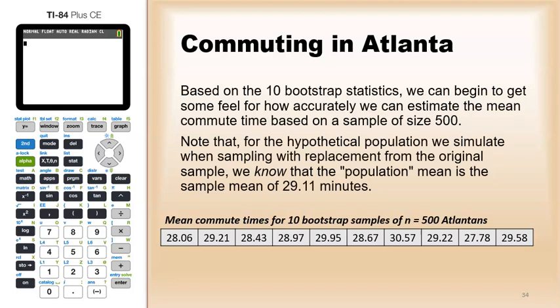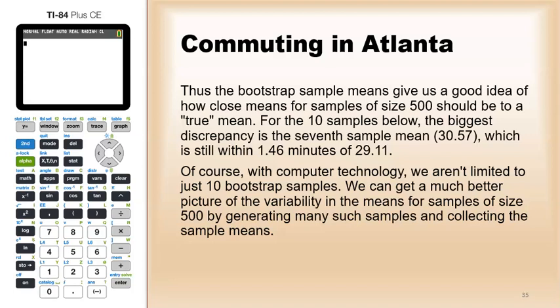Based on the 10 bootstrap statistics, we can start getting a feel for how accurately we can estimate the mean. Note that the hypothetical population we simulate when we're sampling with replacement is actually the original sample. So we know that our pretend population mean is 29.11. This is going to be the center of our distribution. Thus, the bootstrap sample means give us a good idea of how close means of samples of size 500 should be to the true mean.